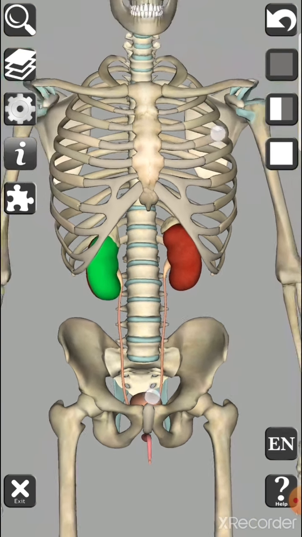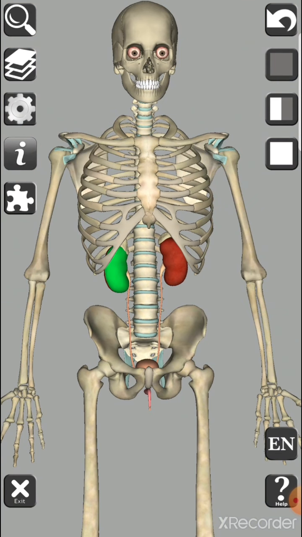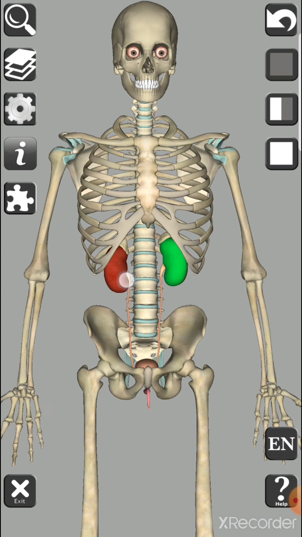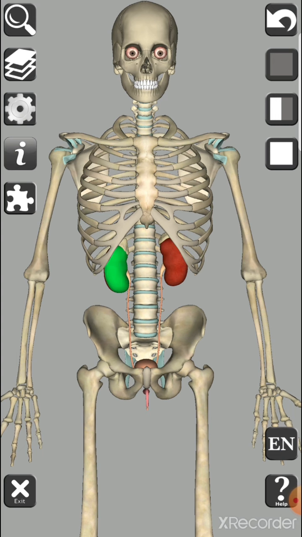You can see one kidney is slightly on the upper side and another one is slightly lower because of the presence of the liver. The liver is present here, and that's why our right side kidney is slightly down. This is the position. Now where are they situated?